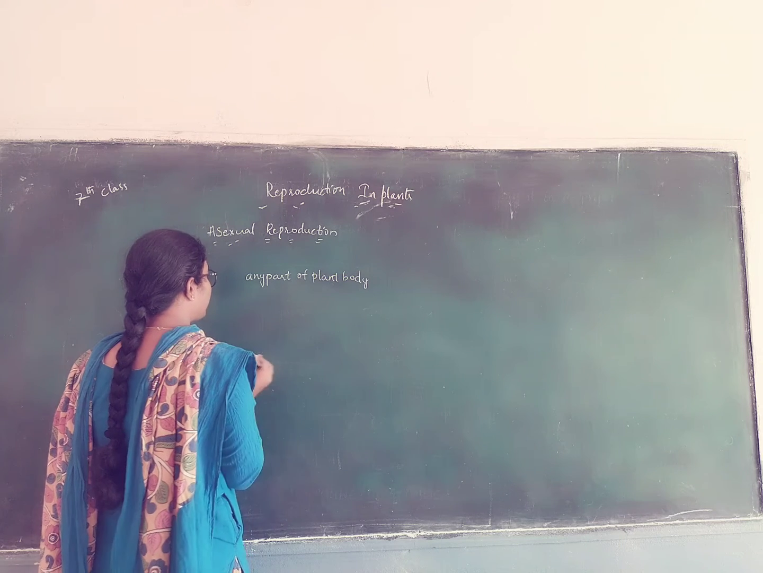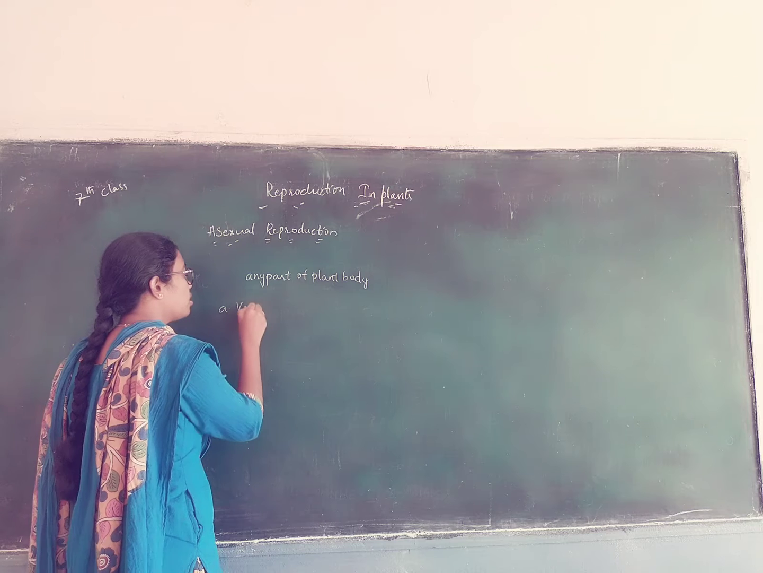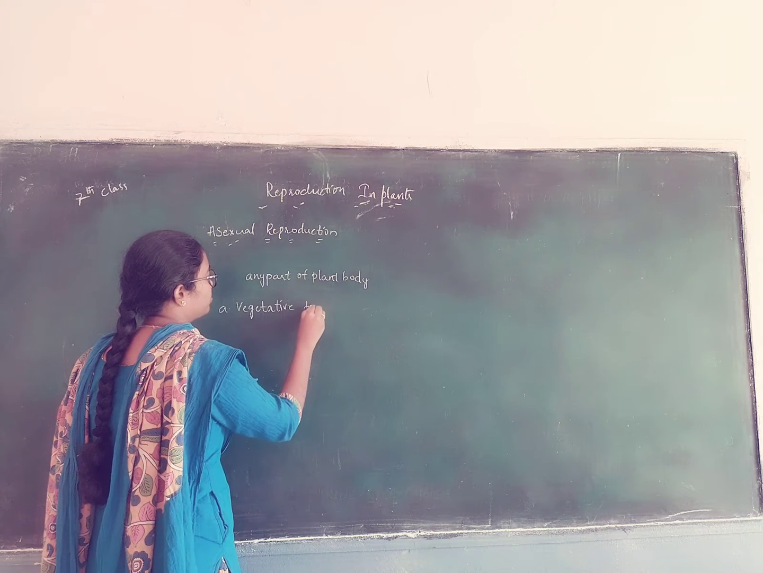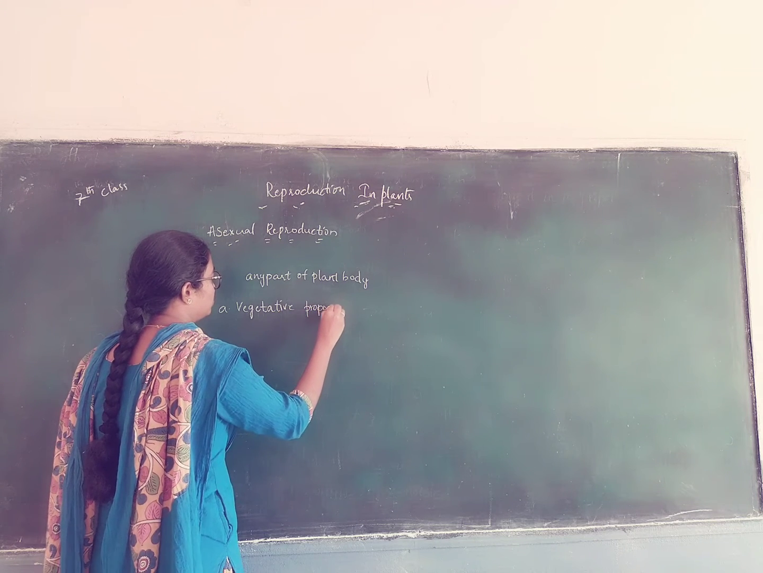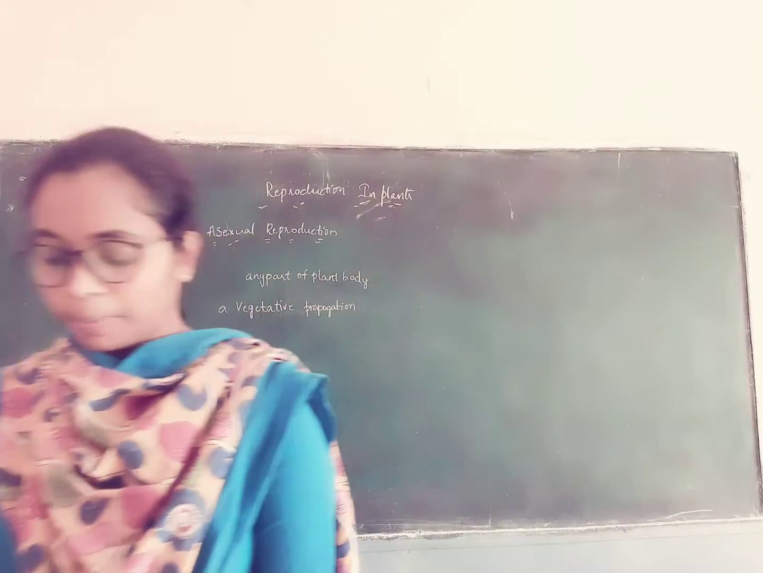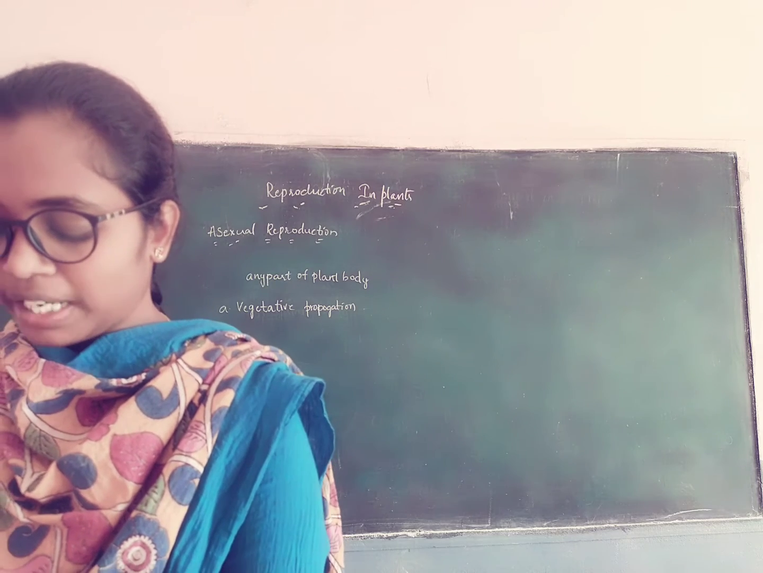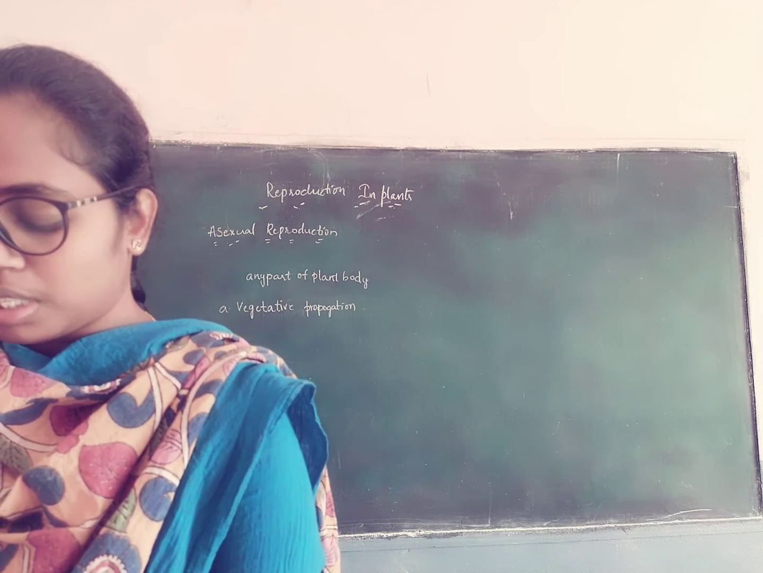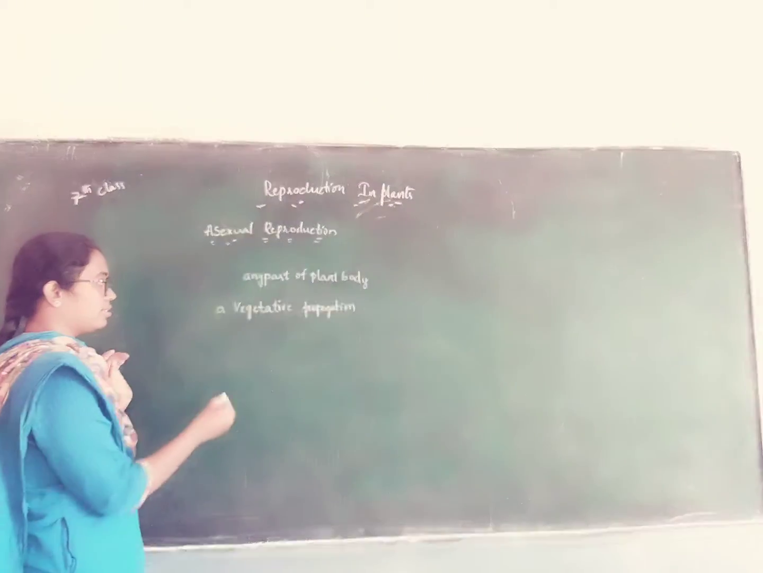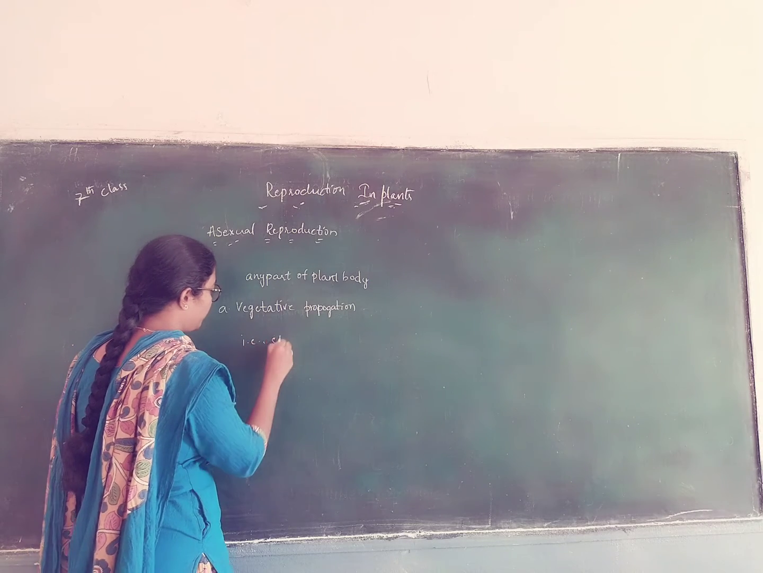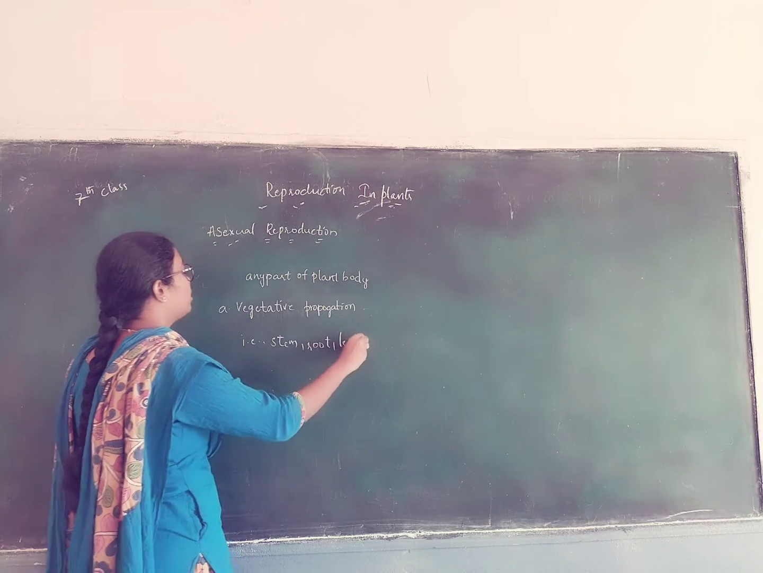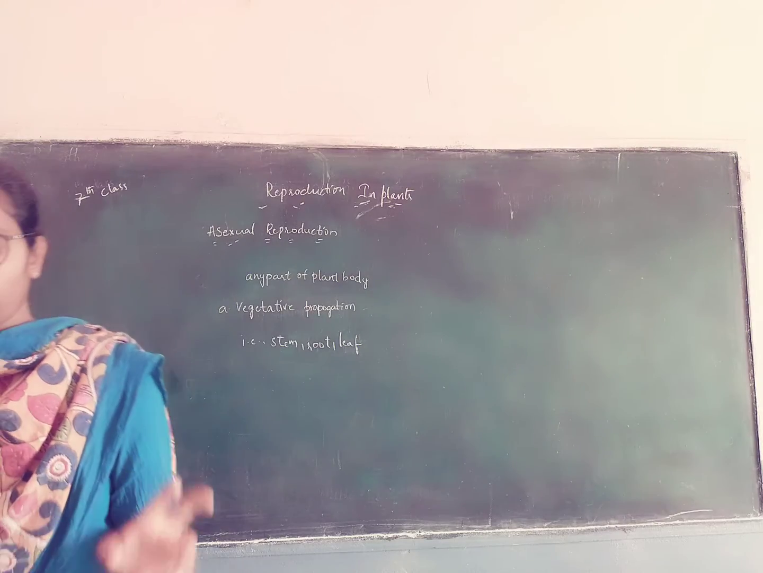The production of baby plants from any part of the plant body is considered asexual reproduction. The first one is vegetative propagation. Production of new plants from vegetative parts of the plants, that is root, stem and leaf, is known as vegetative reproduction. Vegetative parts like stem, root and leaf give vegetative propagation.